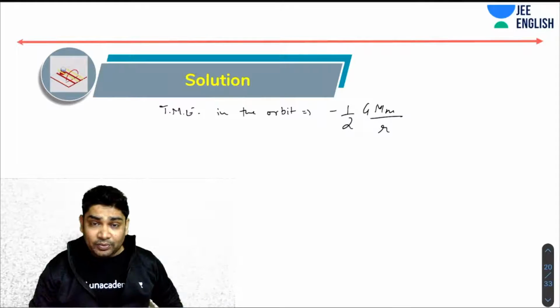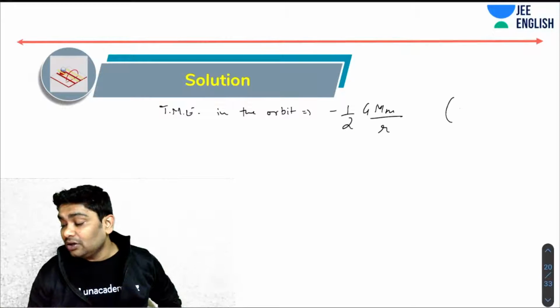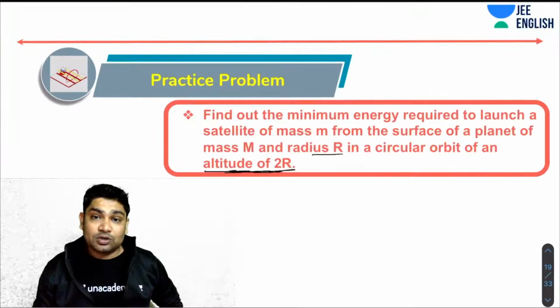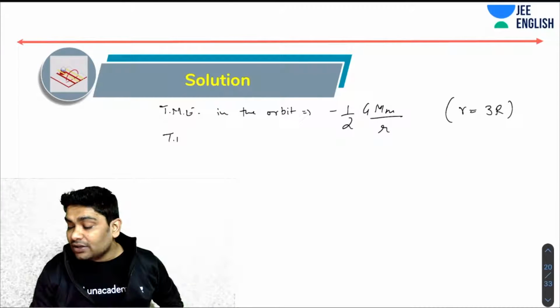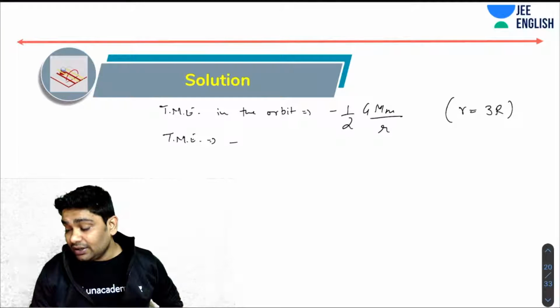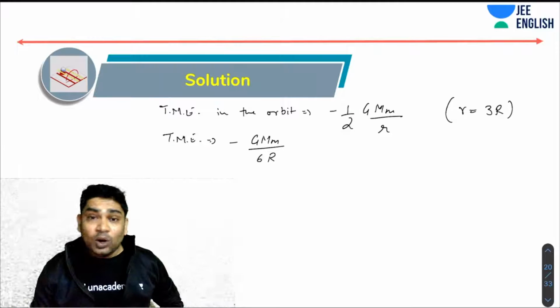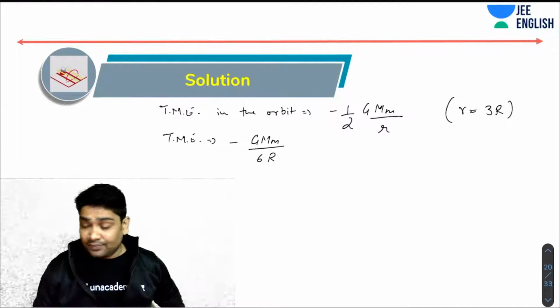Now, small r would be 3r. The radius of my orbit is equal to 3r because the altitude has been told to me as 2r. So I know once this satellite is in the orbit, its total mechanical energy would be minus GMm over 6r.